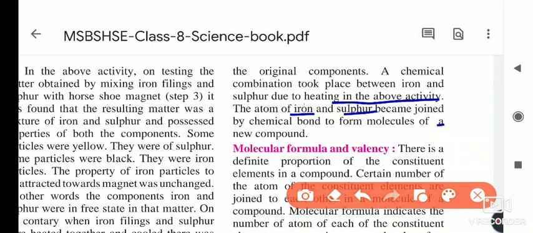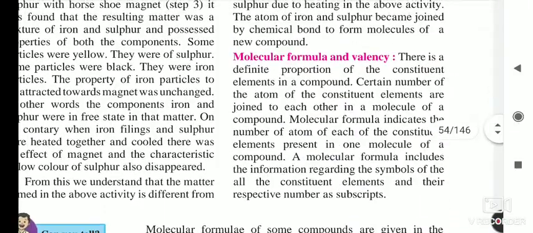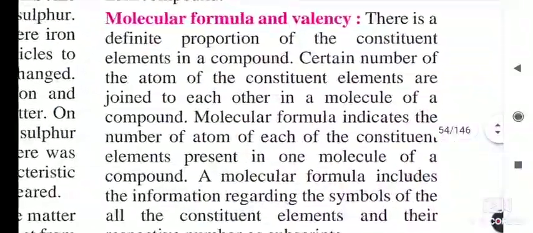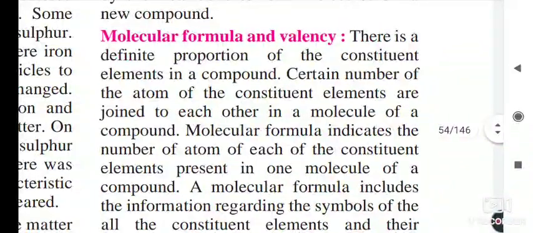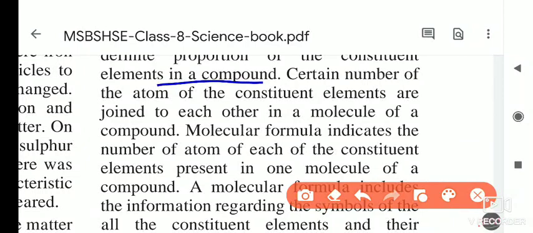Understand till there? Now we will see the next part of our lesson, molecular formula and valency. There is a definite proportion of constituent elements in a compound. A certain number of atoms of constituent elements are joined to each other in a molecule and form a compound.